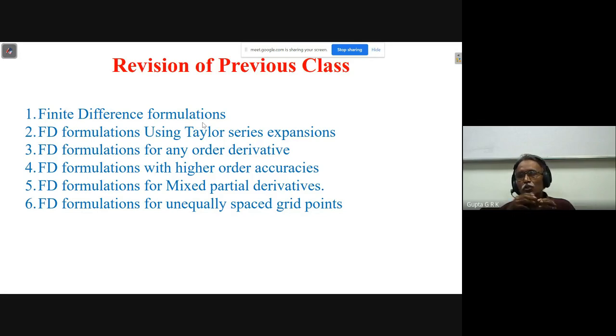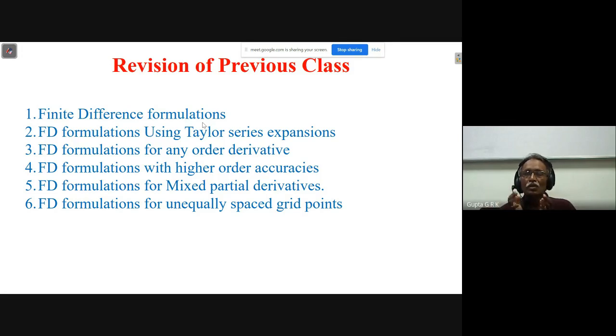But it should not be in any order, usually a geometric series. The first one is delta x, then alpha delta x, then alpha square delta x, alpha cube delta x, like that. It should be of that sort; then only it will be somewhat easier to do. If you want unequally spaced or any haphazard type of grid, we have to go for the finite volume method or finite element method.